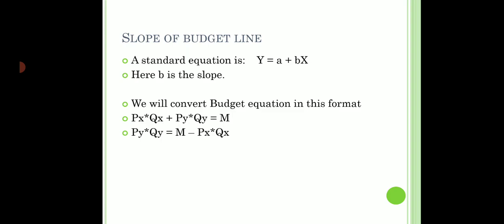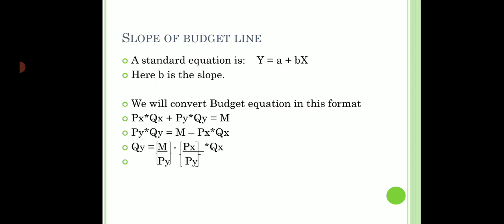Also I will take py to the right hand side, because remember, py is not a variable, it is a constant. This number is always given to us. It is fixed. That is why we have to take this also to the right hand side. So if I take this on the right hand side, I get something like this: qy equals m upon py minus px upon py into qx.